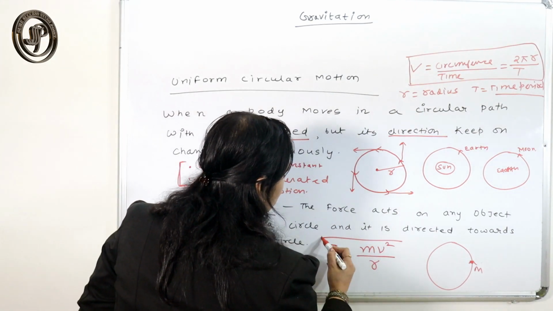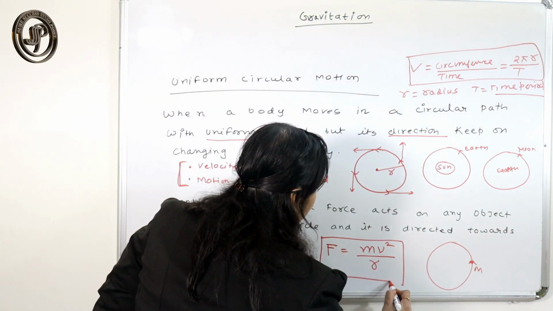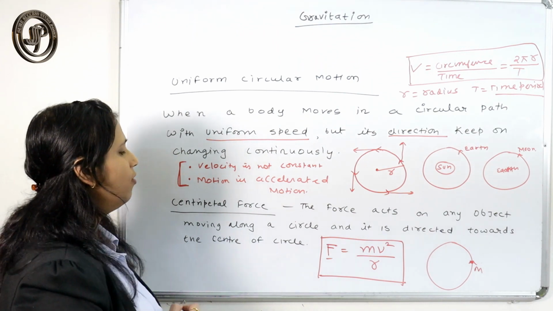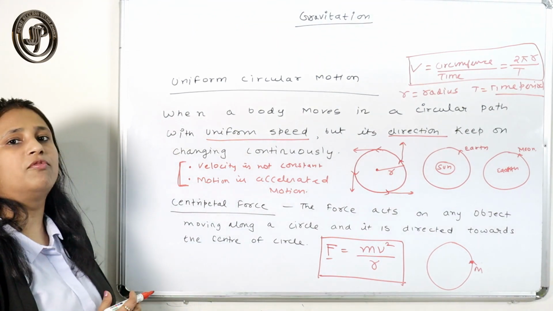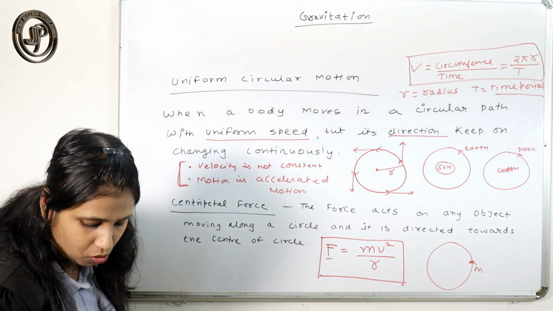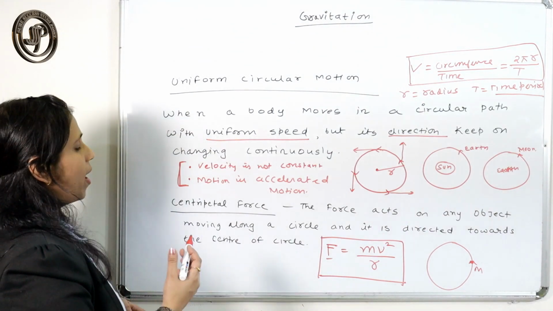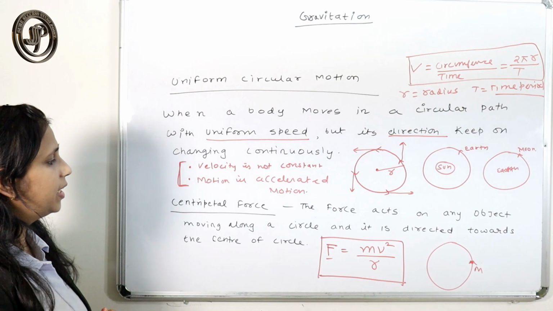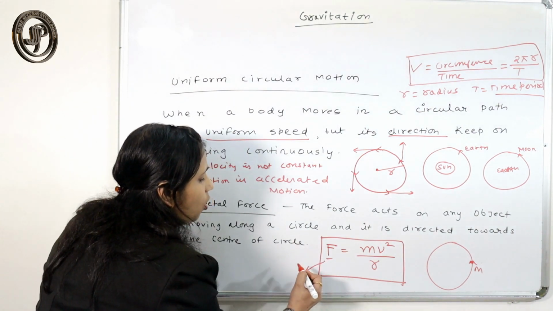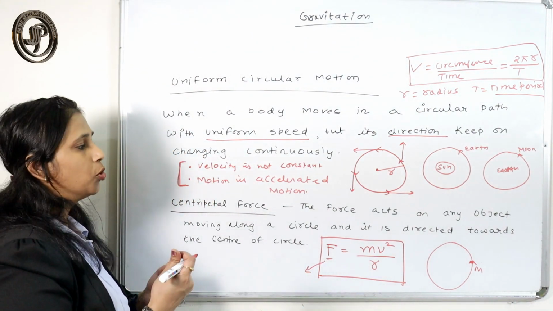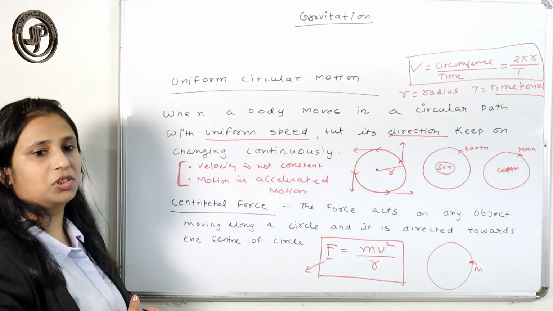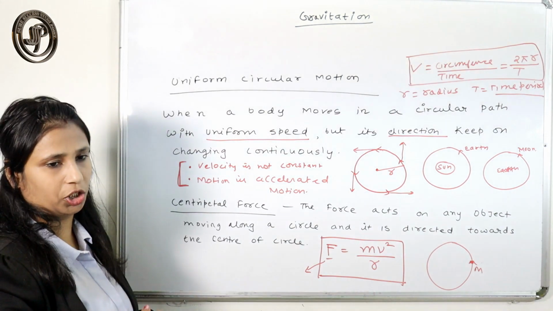So the magnitude of this centripetal force is mv square by r. Here the question comes: if this is the magnitude of the force, magnitude meaning the value of that force, then what would be the direction?